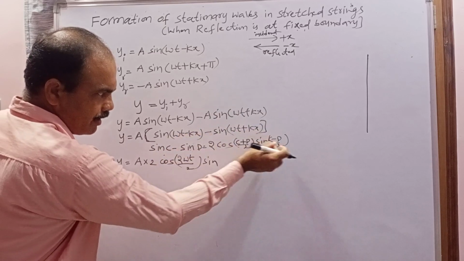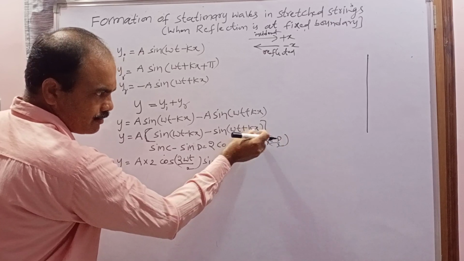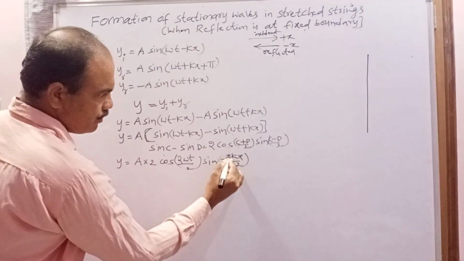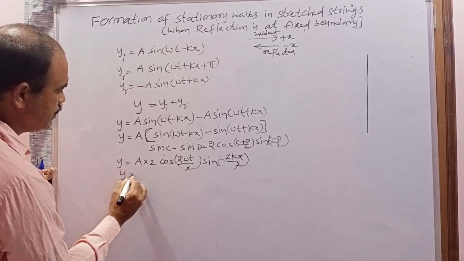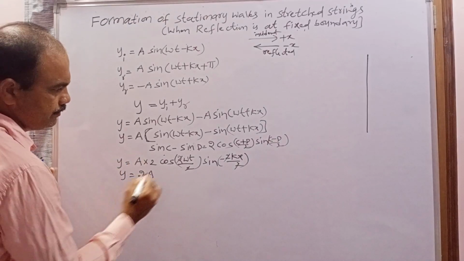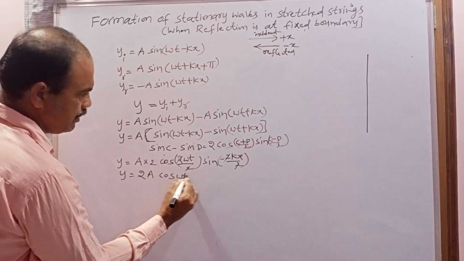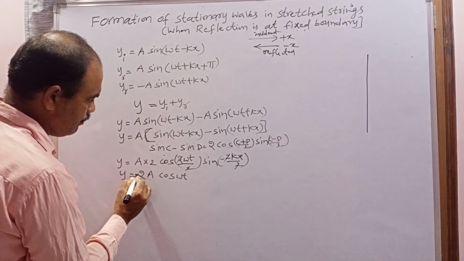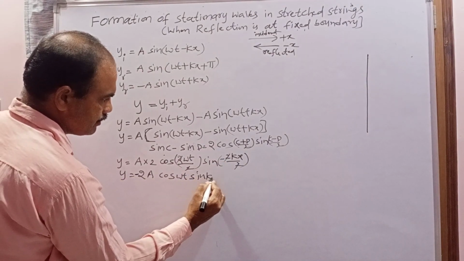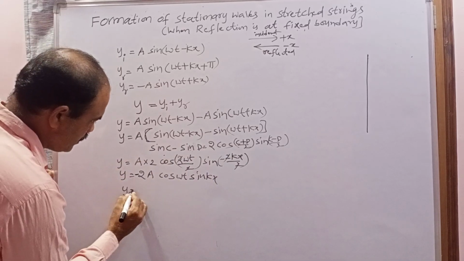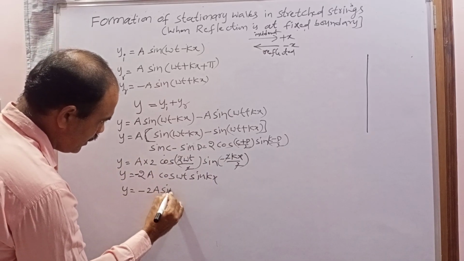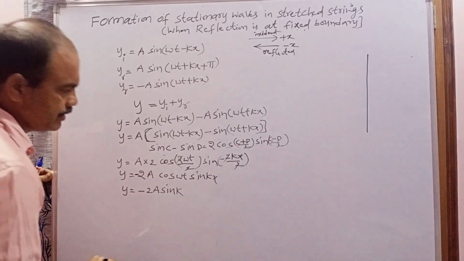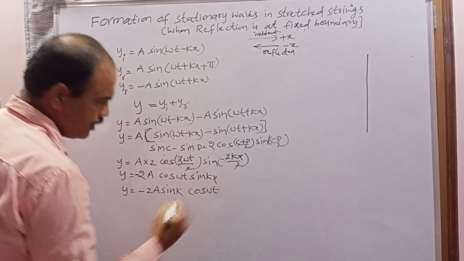What remains? Minus kx, and that minus into this plus gives minus kx, which is minus 2kx by 2. So this 2 cancels with this 2. So y is equal to 2a cos omega t times sin(minus theta). Sin minus theta means minus sin theta, so a minus sign appears here, where theta is kx, giving sin kx. When I rearrange this equation, y equals minus 2a sin kx, after that I write cos omega t.